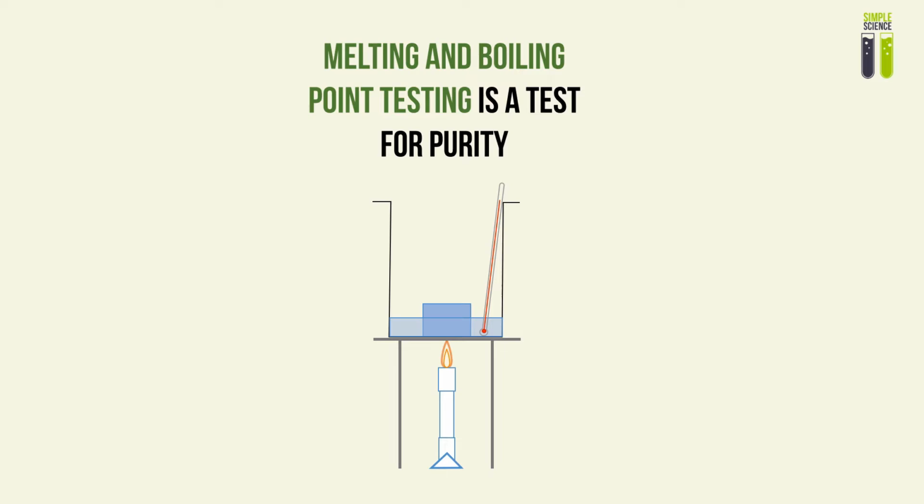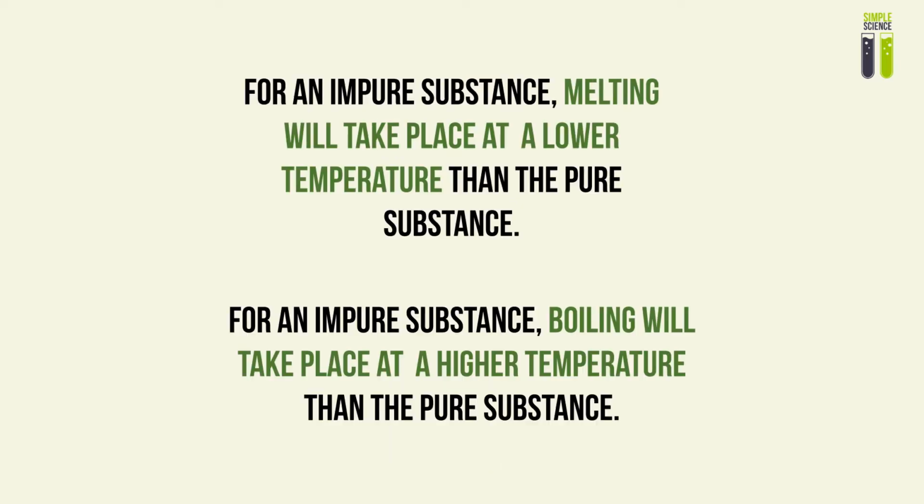If our substance is simply pure, then we will observe that melting will take place at a certain temperature and boiling will take place at a certain temperature. And it would be opposite for our impure substance: the melting point and boiling point would exist in a range. Another important thing to realize is that for impure substances, melting will take place at a lower temperature than a pure substance, and boiling will take place at a higher temperature. This is a very interesting discussion, which I will talk about in another video in detail.